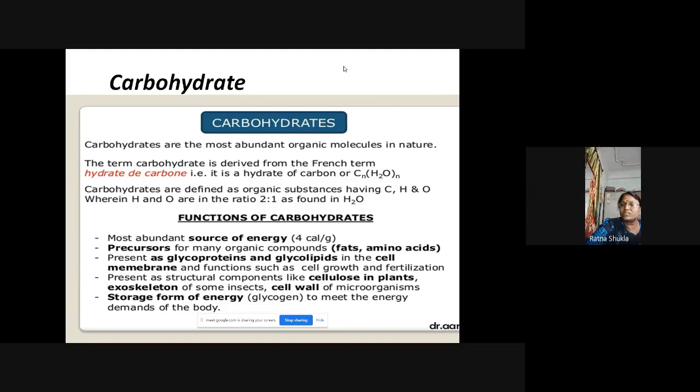Now the skeleton of some insects and the cell wall of the microorganism are made up of the carbohydrate, and this is the storage form of the energy to meet the energy requirement by the body. So this carbohydrate is used to store the energy, and this energy is used later, which is demanded by the cell as per the requirement of the body. ठीक है, the body की requirement के according कार्बोहाइड्रेट जो है एनर्जी प्रोवाइड करता है to the living organism.